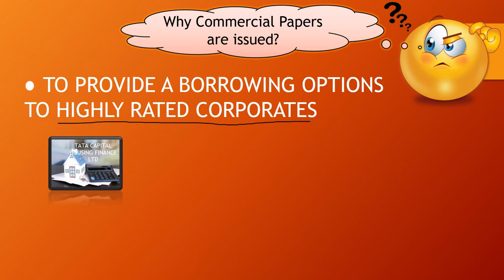Since they issued the commercial papers on 28th July 2021, they must have obtained the credit rating after 29th May 2021. That means whenever you are issuing commercial papers, your rating should be within 2 months before issuing them. And they got the credit rating from CRISIL on 2nd July 2021 and from ICRA on 1st July 2021, just 27 days before, so they are eligible.